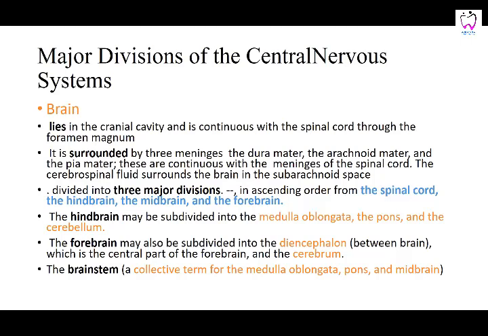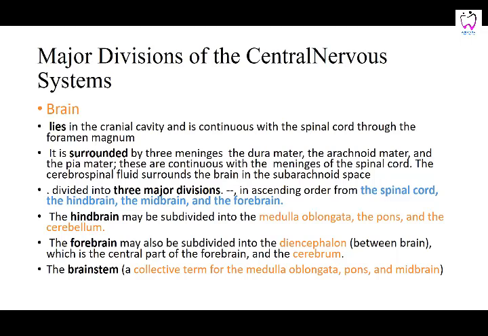This circulates in the subarachnoid space, coming from the cerebrum around the main part of the brain, through the cavities to the spinal cord, and then it runs in the canal of the spinal cord. The brain is divided into major parts, descending from the spinal cord: the hindbrain, the midbrain, and then the forebrain.